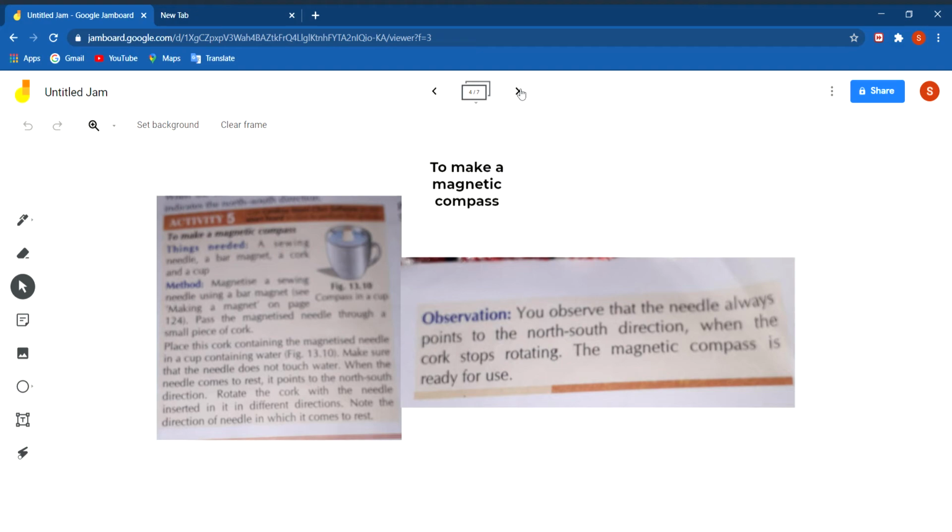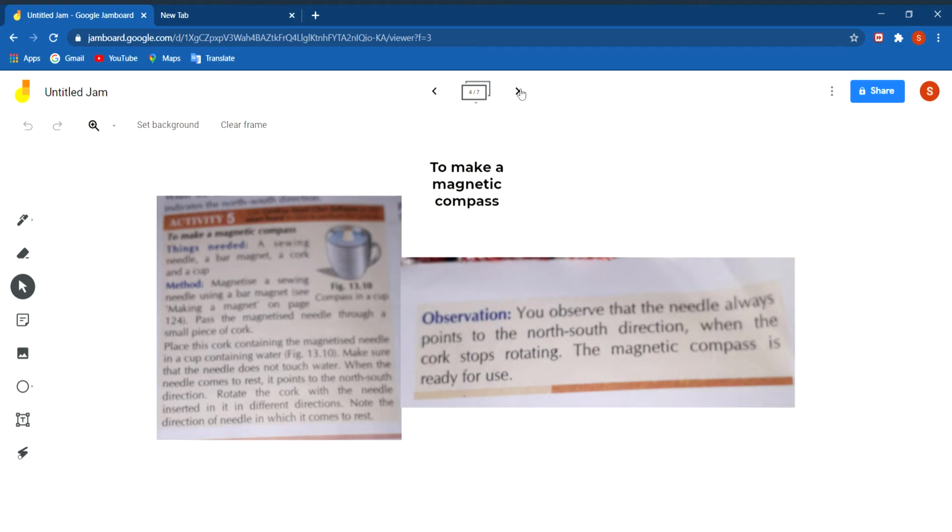So to make a magnetic compass, what you will do, you will magnetize a sewing needle using a bar magnet. Like we have done in the previous experiment of making a magnet, you will again and again pass the bar magnet over the needle, and at last the needle will get magnetized.